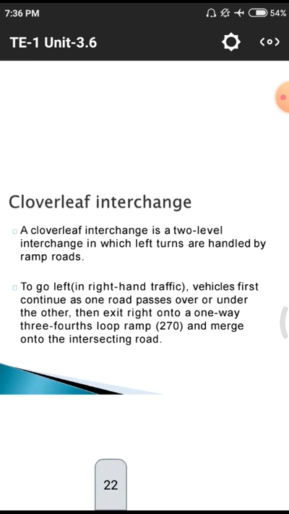Next one we are having is the cloverleaf interchange. What is the cloverleaf interchange? A cloverleaf interchange is a two-level interchange in which left turns are handled by ramp roads. That means ramps are circular roads. To get left in all right hand traffics, vehicles first continue on one road passing over another road, and next exit by way of the 3/4 loop ramp, or 270 degrees, and merge with another intersecting road.